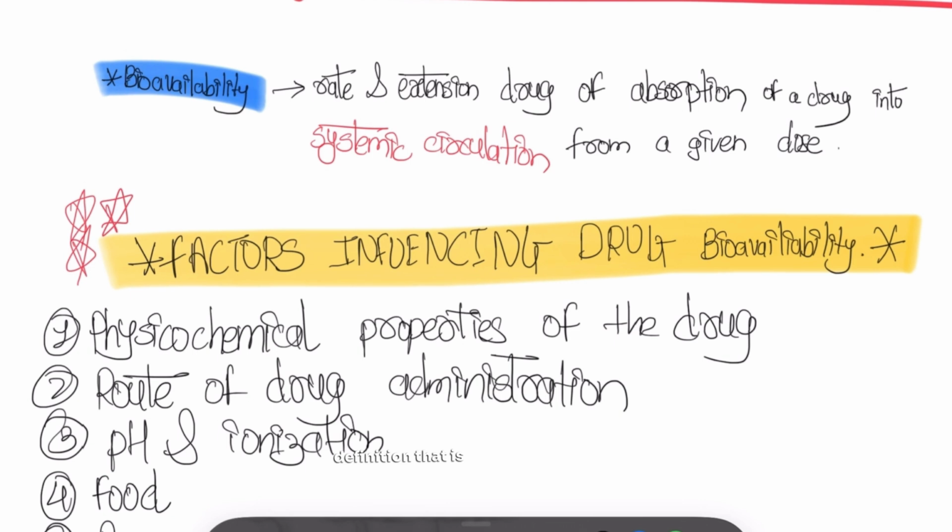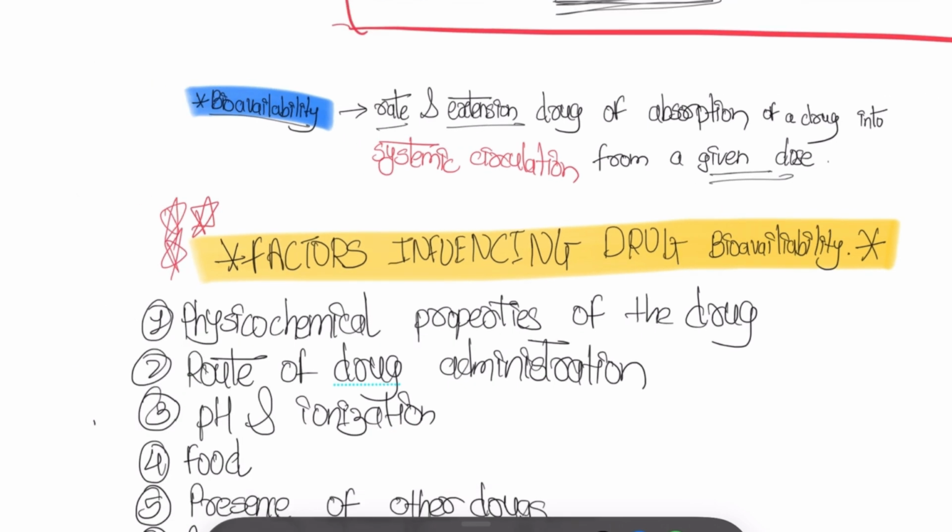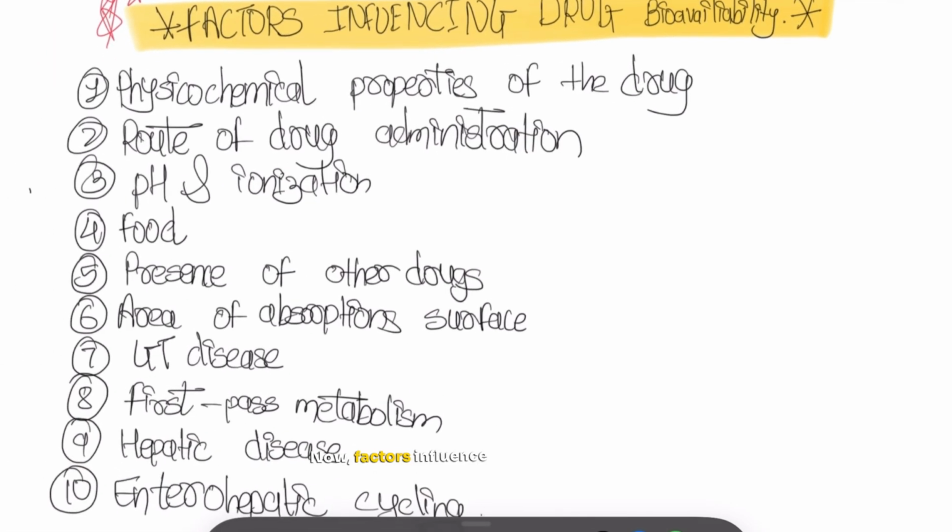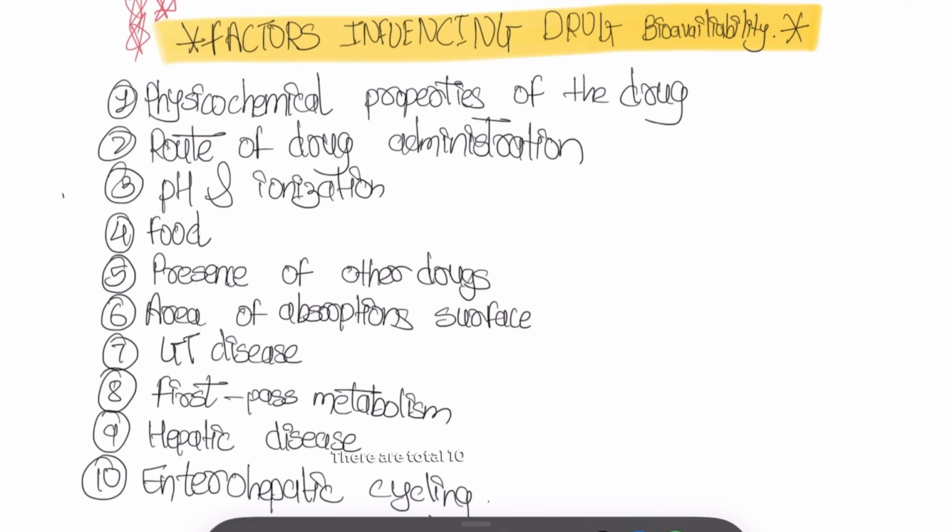A very important definition that is usually asked in all of the exams in pharmacology is the definition of bioavailability. It's the rate and extent of drug absorbed into systemic circulation from a given dose. Now, factors influencing drug bioavailability: there are a total of 10 factors that affect bioavailability of a drug.